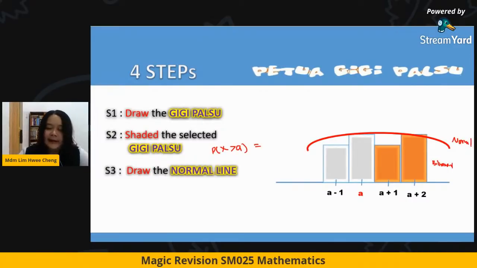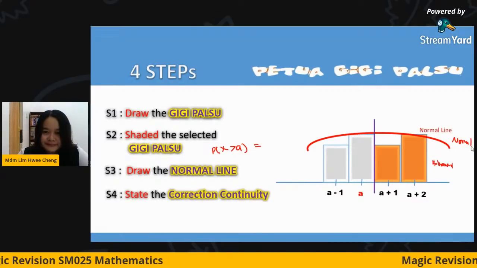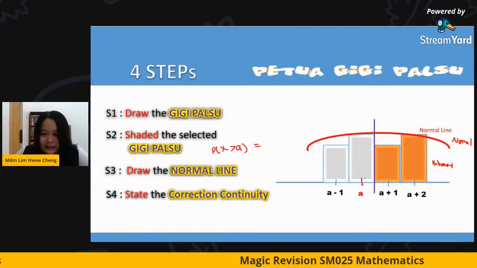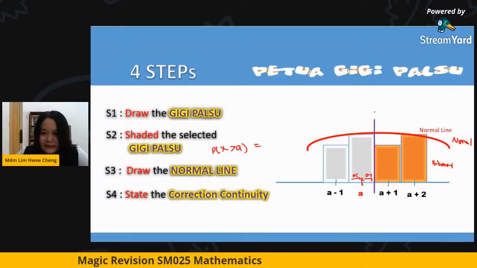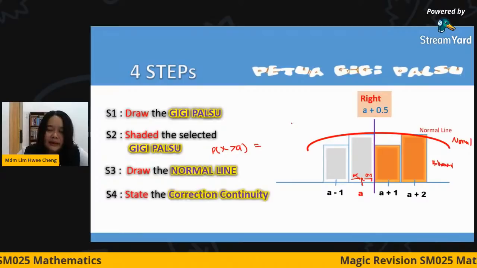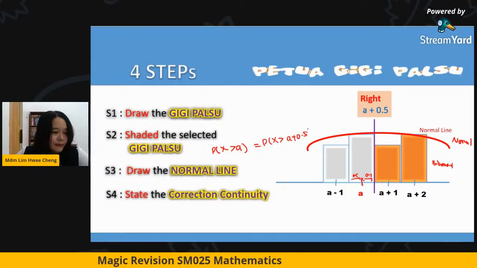Then I do my cutting point here. I cut. Can you see? This one is A, so the distance is 0.5 and here is 0.5. That's why I do the correction to A plus 0.5. So this one will be greater than A plus 0.5.